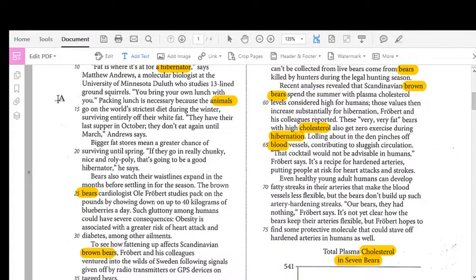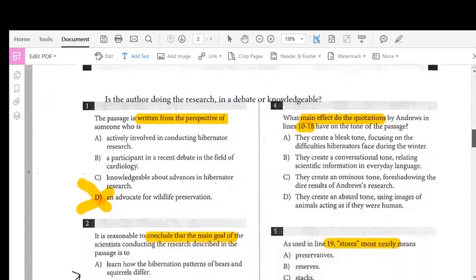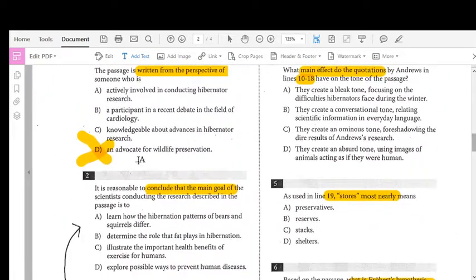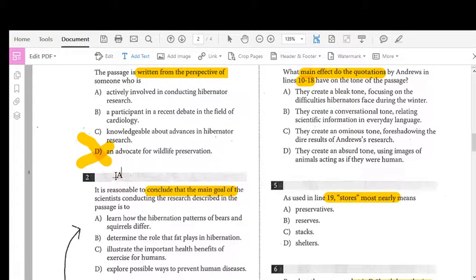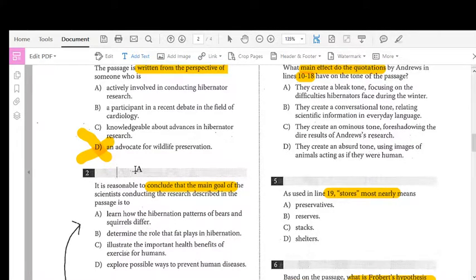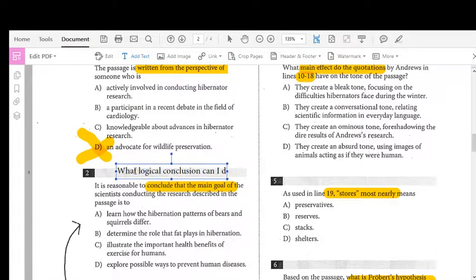Thinking about the research done with squirrels hibernating and bears hibernating, and why that research was done, what conclusion can I draw? They're looking for what I can say based on what I've read.